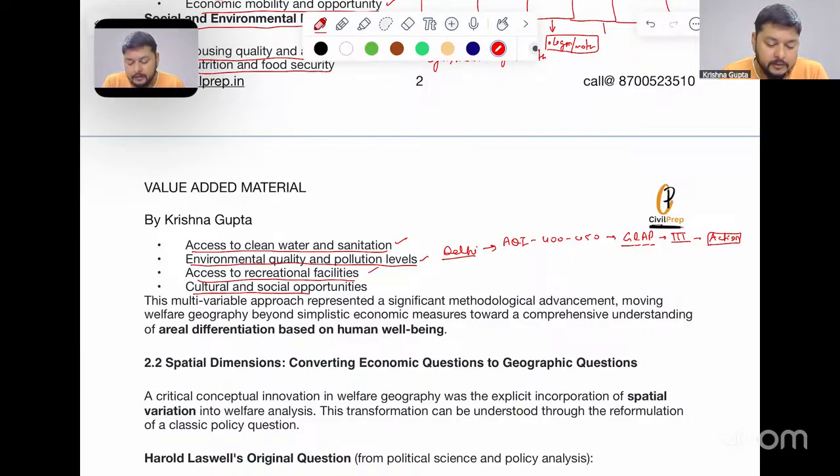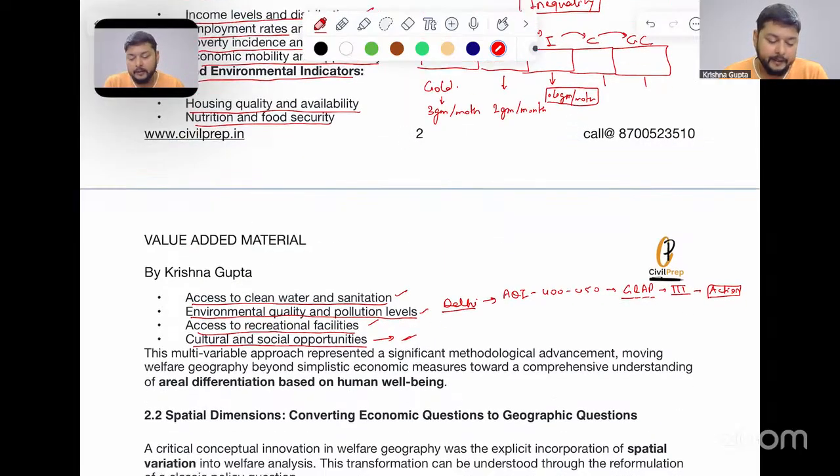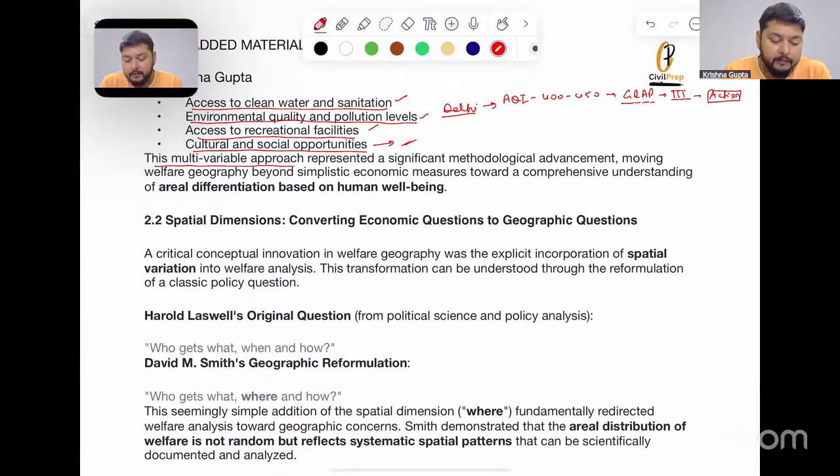Then cultural and social opportunities. For example, how easily I can organize certain cultural programs, how easily I can provide certain social programs where I can participate, and where I can also invite people to participate. This is also seen as one of the opportunities under the social and environmental indicators. This multivariable approach represented a significant methodological advancement, moving welfare geography beyond simplistic economic measures towards a comprehensive understanding of areal differentiation based on human well-being.